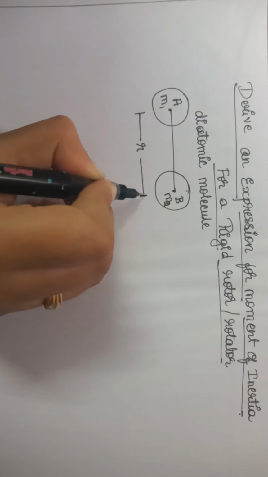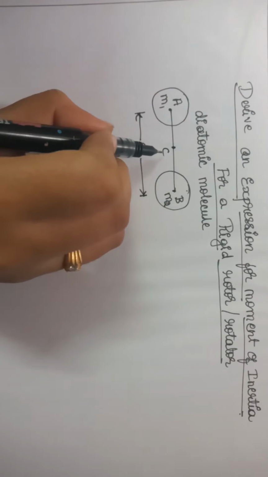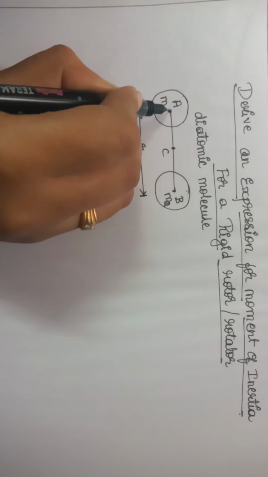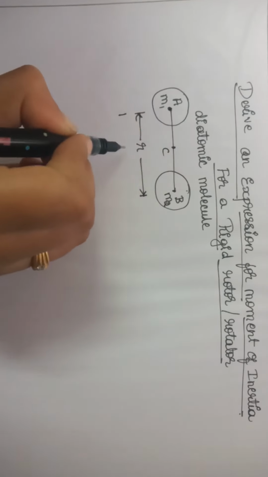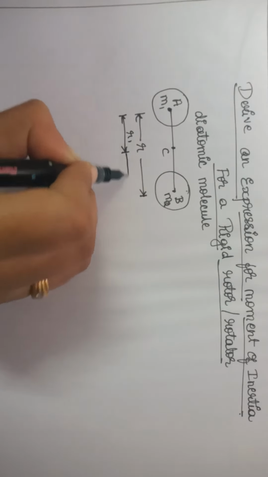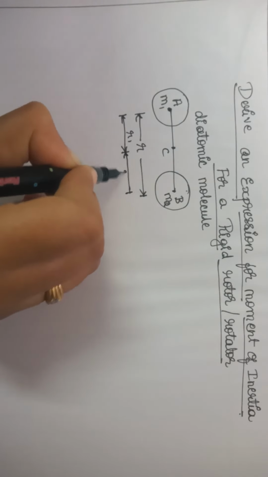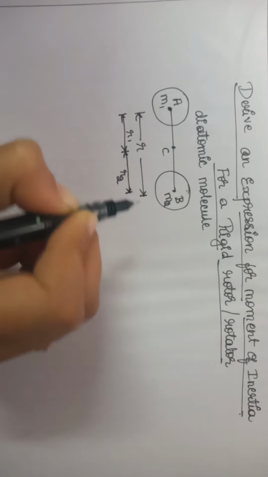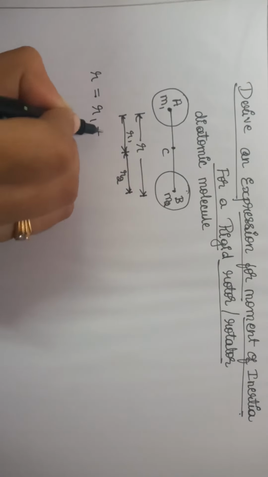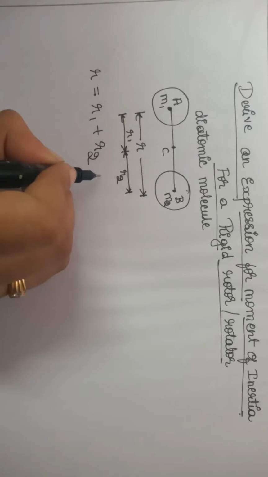I'm taking this as R, and this is the center of gravity C. The distance from atom A to the center of gravity I am taking as R1, and the distance of atom B to the center of gravity I am taking as R2. From the figure we can write R is equal to R1 plus R2.